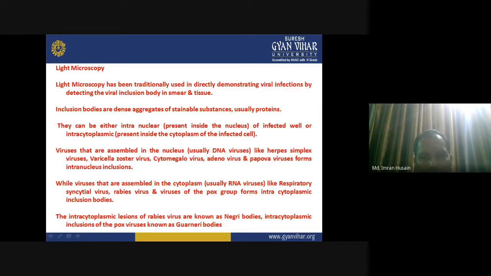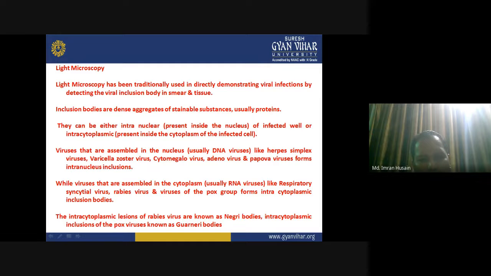They can be either intranuclear, present inside the nucleus of the infected cell, or intracytoplasmic, present inside the cytoplasm of the infected cell. So they can occur in intracytoplasmic or intranuclear format. It depends on the nature of the virus.